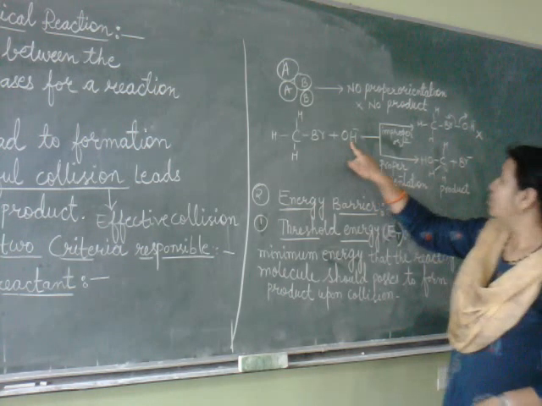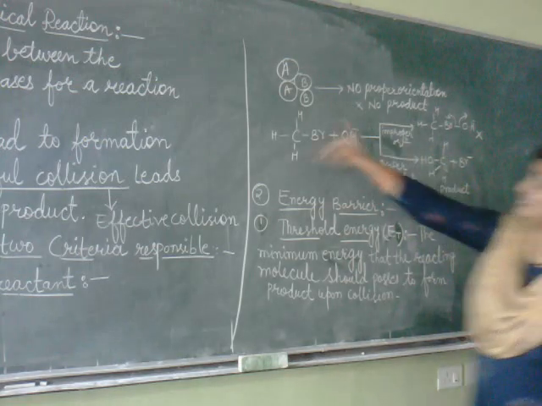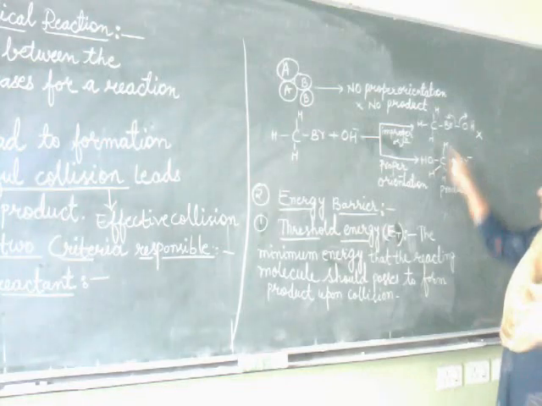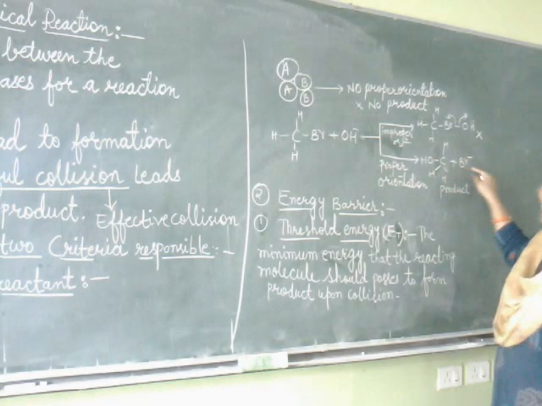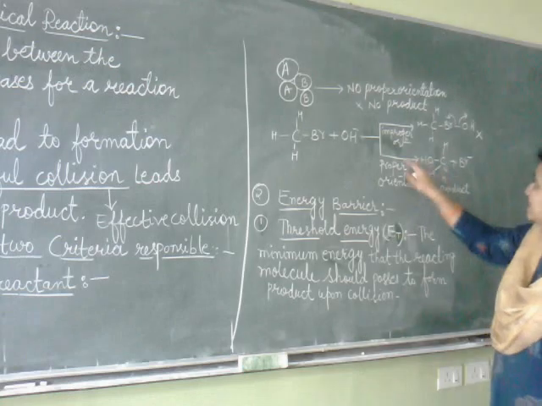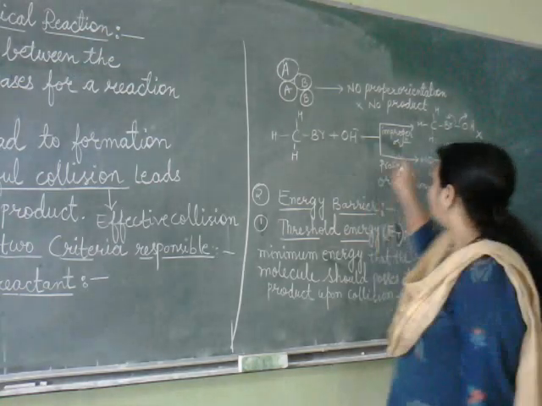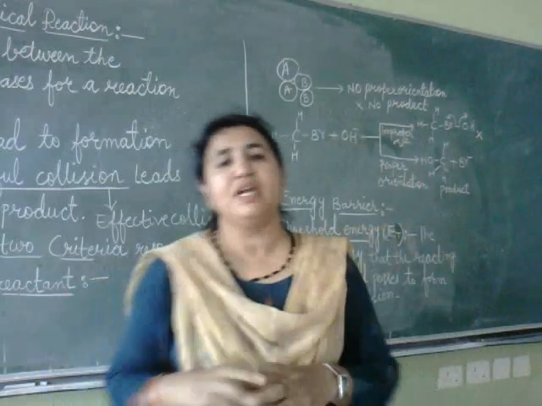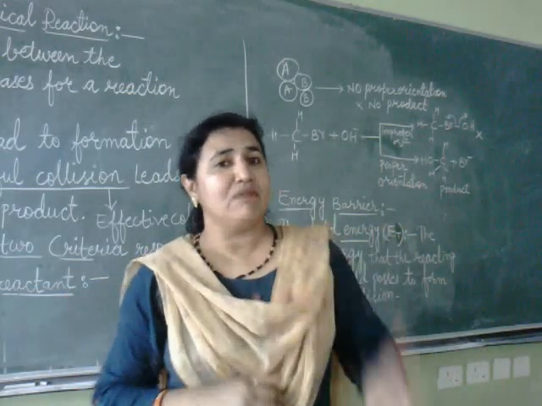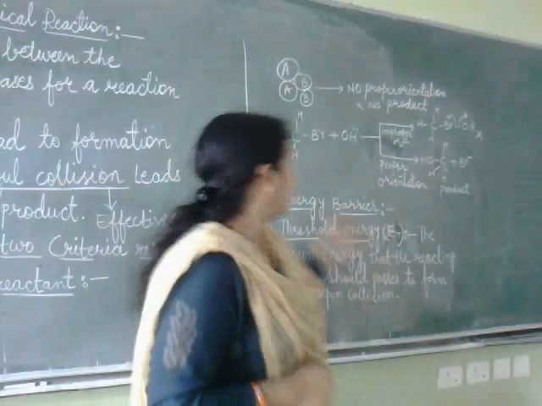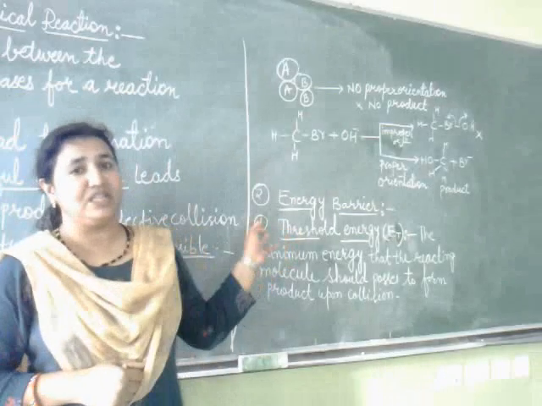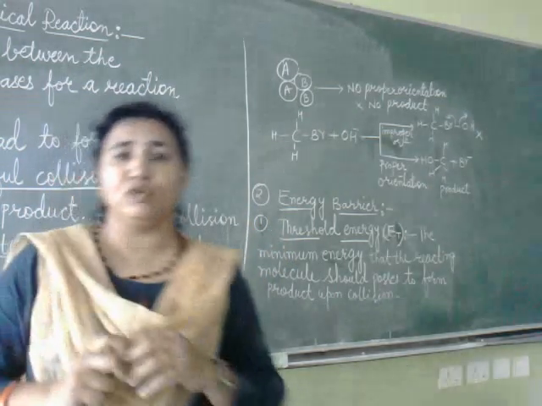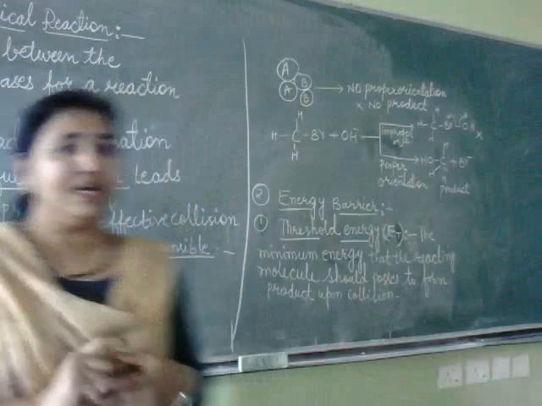But if OH minus attacks from the back side on the carbon atom, then we will get methanol and Br minus leaves. This is proper orientation. So if the reactant molecules collide with proper orientation, then only they will convert into products. So the first condition in collision theory for effective collision is that the reactant molecules should have proper orientation.